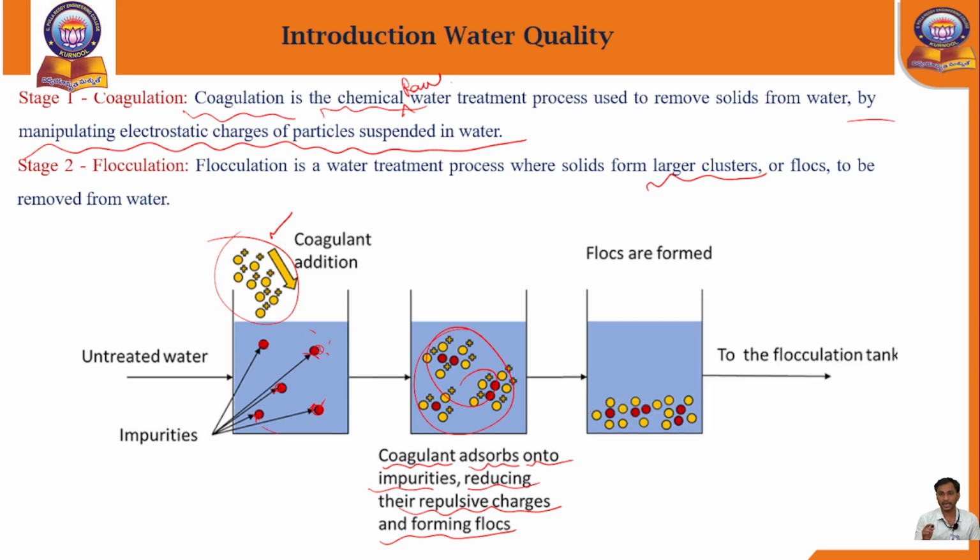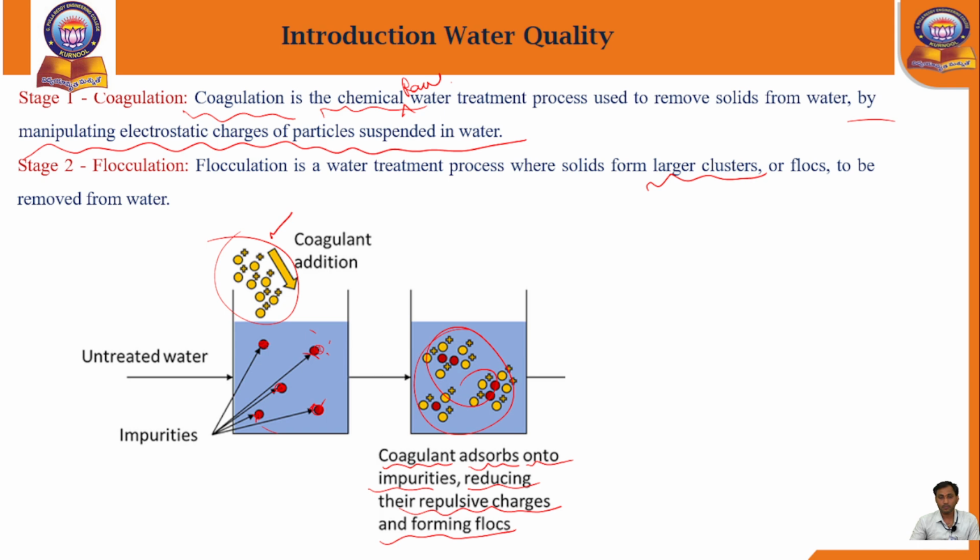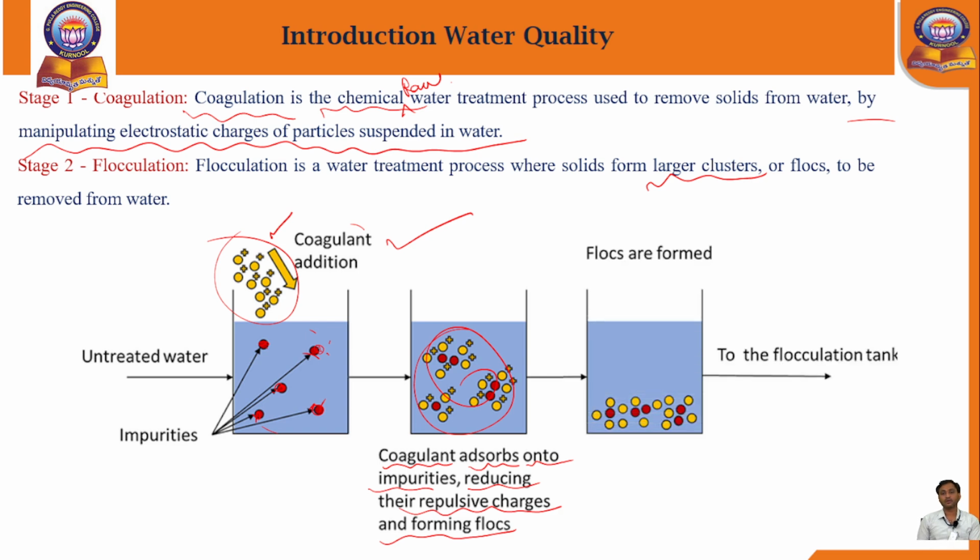You see here like this. The coagulation process is happening. When the coagulation agent is added, it slowly mixes, and finally in the flocculation stage all the coagulated particles get settled.